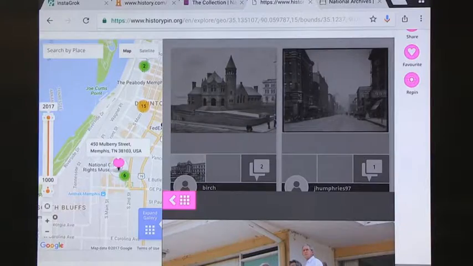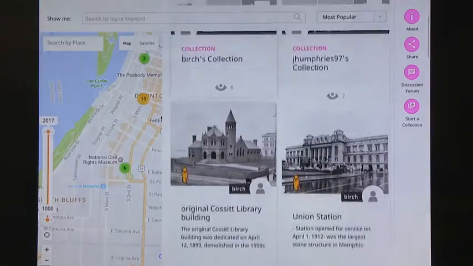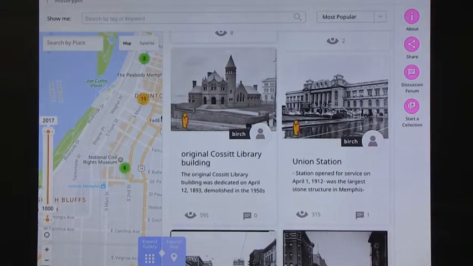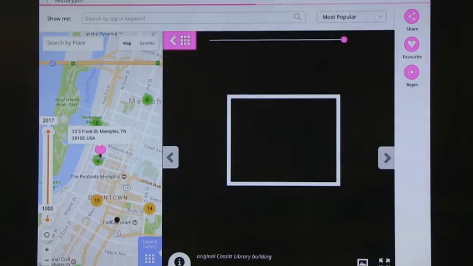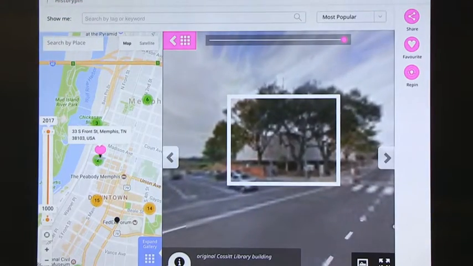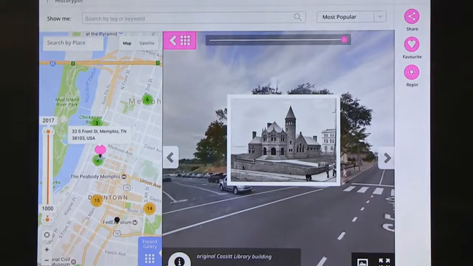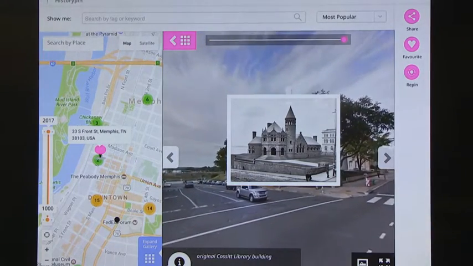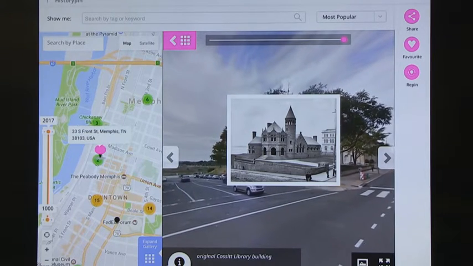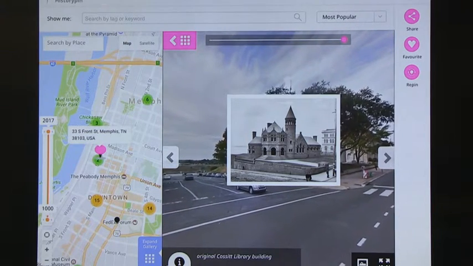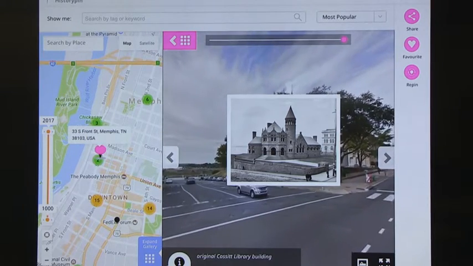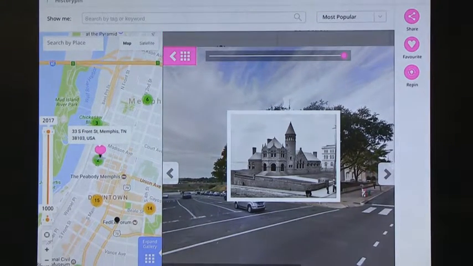HistoryPin used to have an app. The app is not fully functional as far as I can figure right now, so I would highly advise using the actual website. You can see the collections right here, where each one is located, and some information about it. It can show it in modern days, this is what there is now, and this is the original photo from then. So you can actually see the intersection of past and present, which is always fun to do.